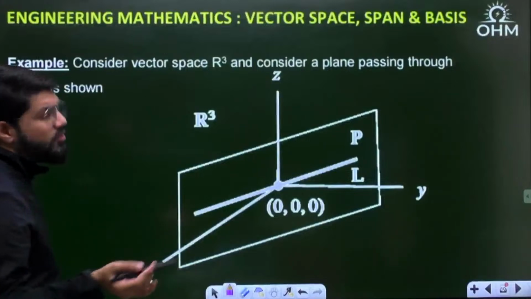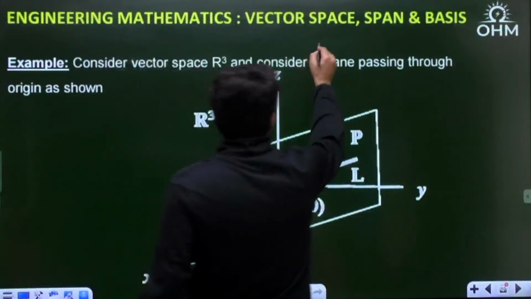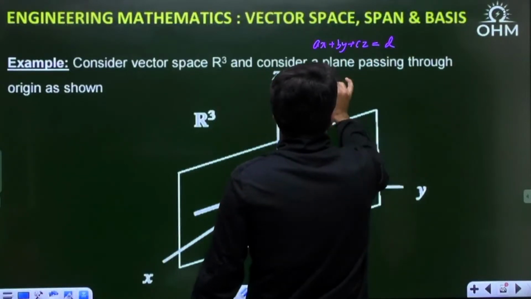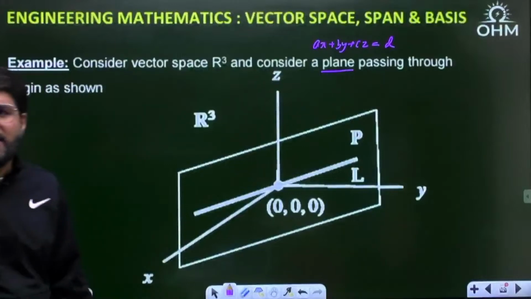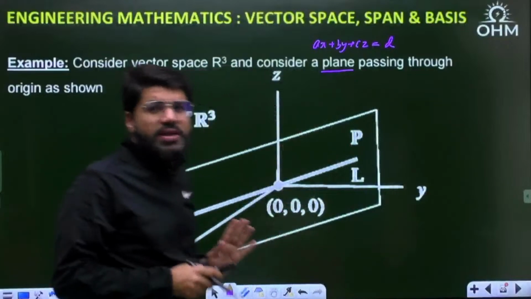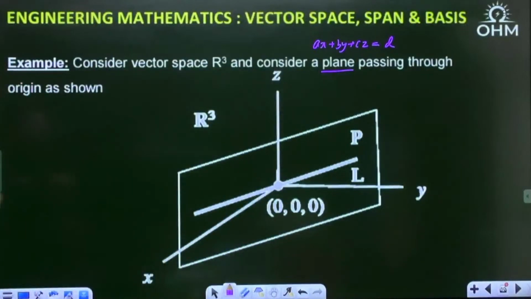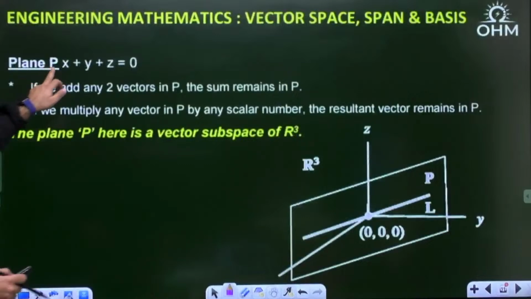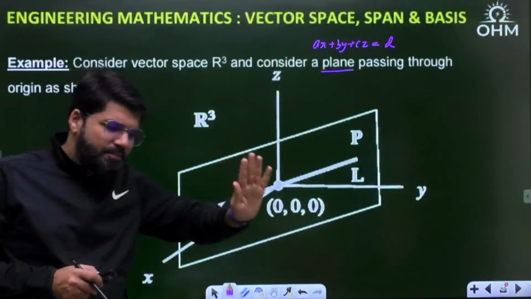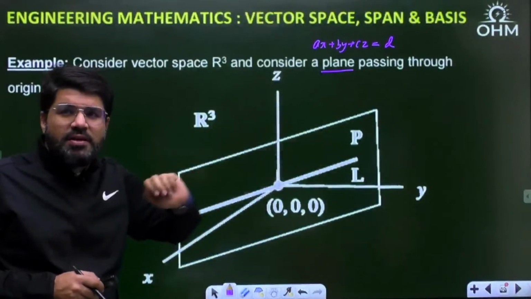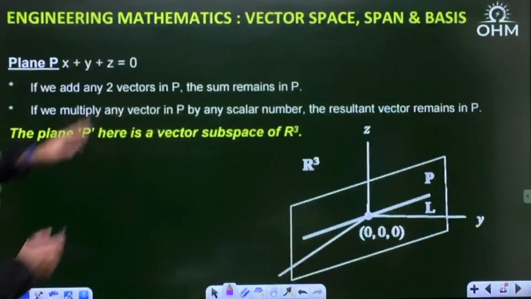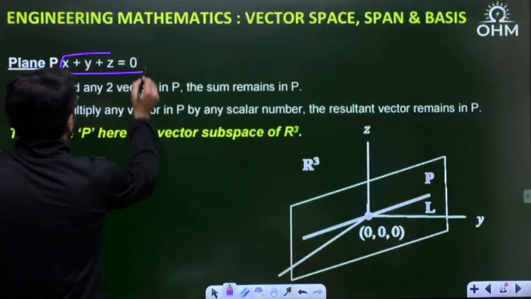What is normally the equation of any plane? Normally the equation of any plane is represented as ax plus by plus cz equal to d. But if it is passing through the origin, it could be represented as ax plus by plus cz equal to 0. So here let's take a simple equation. Suppose there is a plane x plus y plus z, I have assumed a, b, c as 1. It can be any plane, to understand the concept. The plane is not that important, but there is some plane passing through the origin. Suppose the equation of the plane taken is x plus y plus z equal to 0, correct?